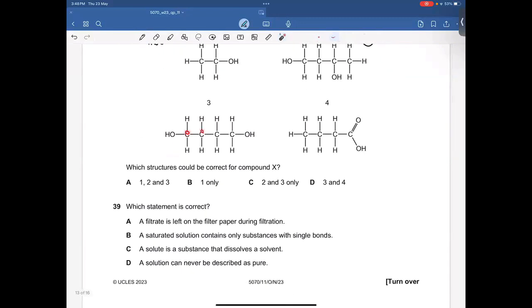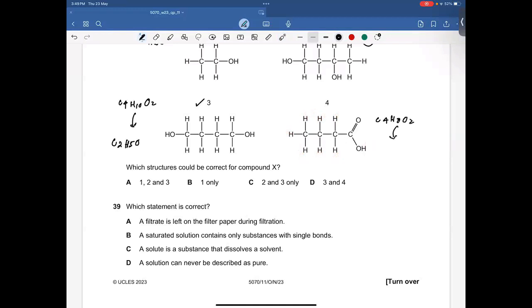Let's talk about the third one. 4 carbon atoms. Let's count hydrogen: 10. And I believe 2 oxygen atoms. So if you halve this molecular formula, you will get the empirical formula. So that's also right. Fourth, 4 carbon atoms. Count hydrogen: 8 hydrogen atoms. We have 2 oxygen atoms.